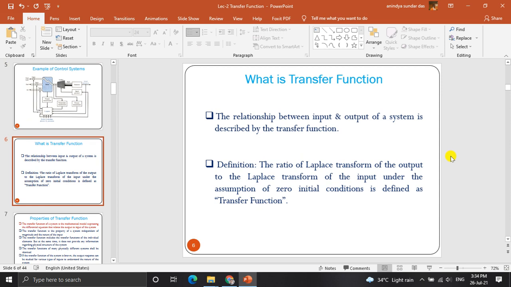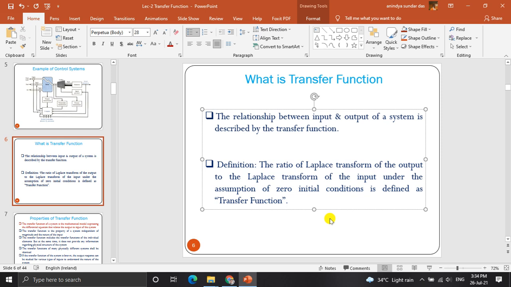Now the relationship between input and output of a system is described by the transfer function for a linear system only. The definition is the ratio of the Laplace transform of the output to the Laplace transform of the input under the assumption of zero initial conditions. It is only applicable for linear systems. So transfer function is applicable only for linear systems.